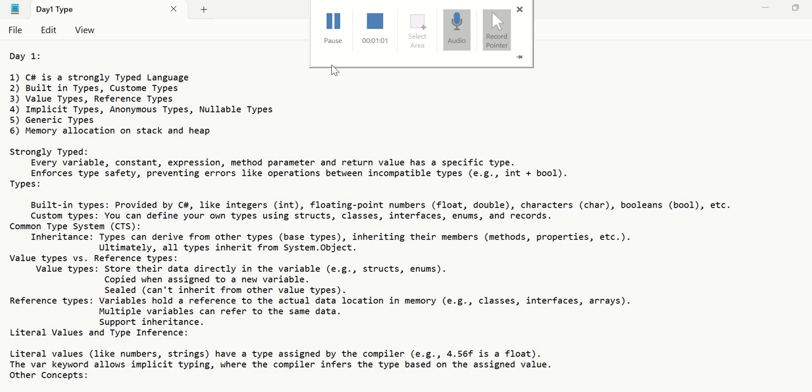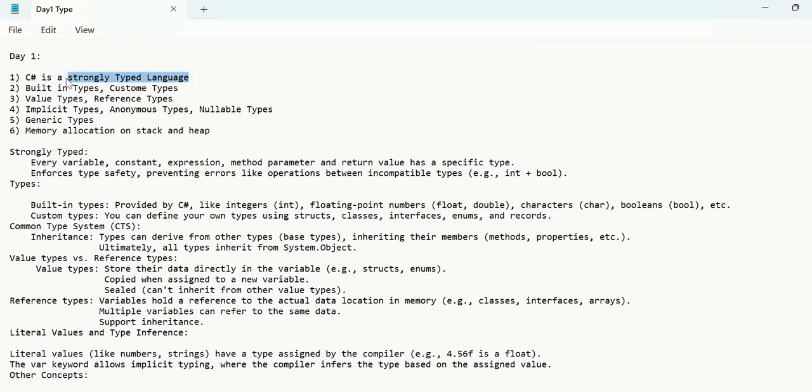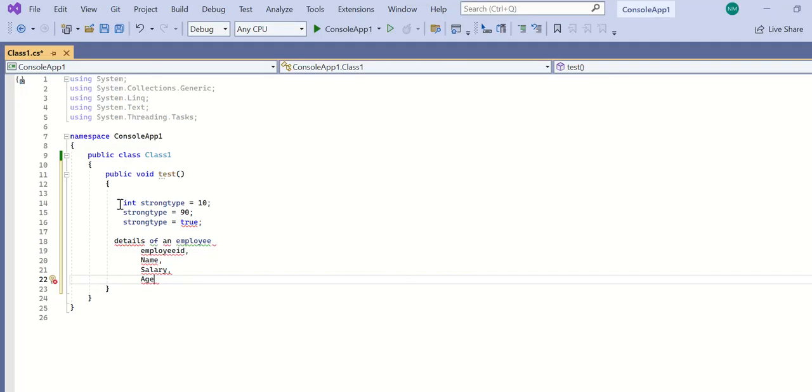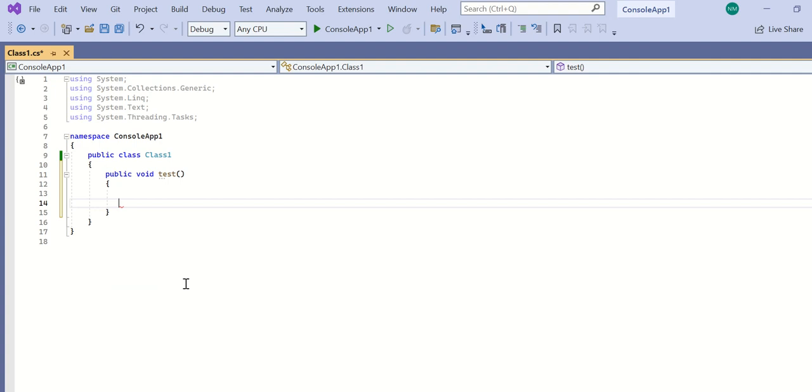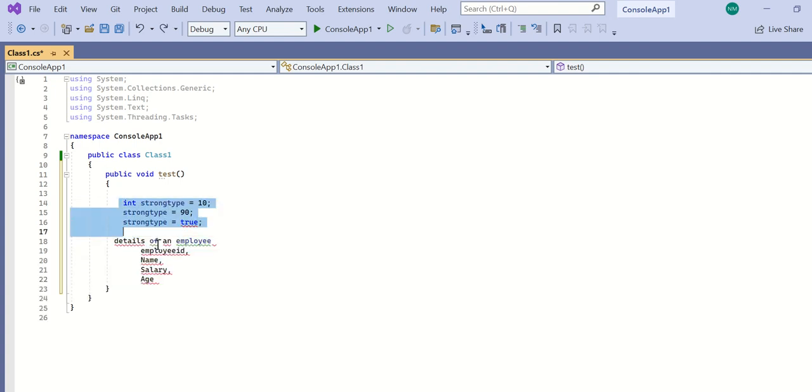In the common type system, C Sharp is a strongly typed language. For example, if the interviewer asks what you mean by a strongly typed language, you can explain it in this way.